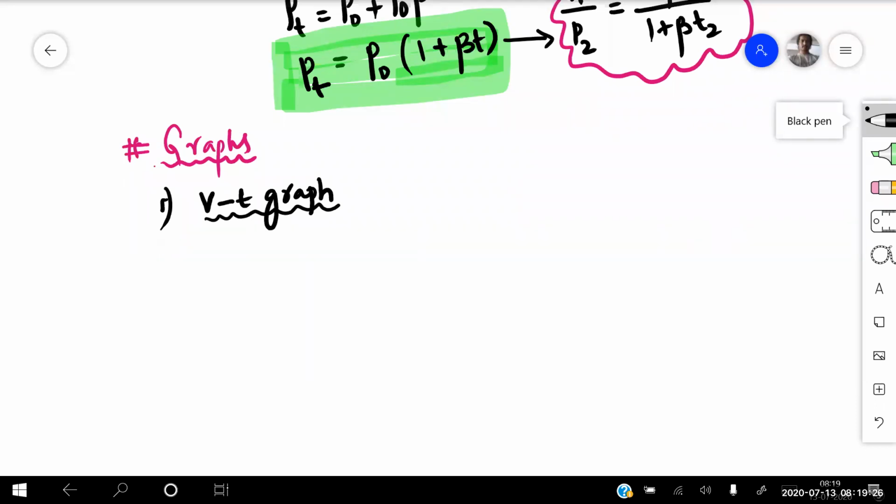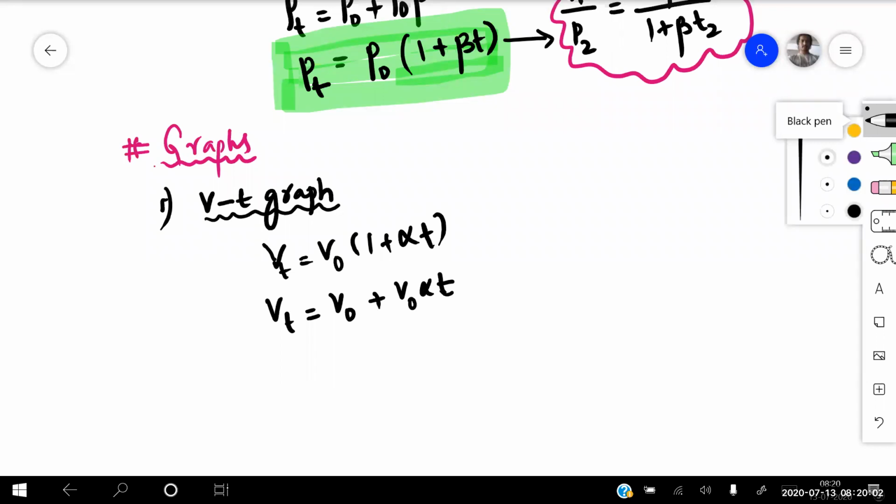V at T degree centigrade, how much did I get? Vt is equal to V naught into (1 + alpha T). Comparing this with the straight line equation, y = mx + c, we will get a straight line, but not passing through the origin. That means if I simplify this further, I'll write it as V at T degree centigrade is equal to V naught plus V naught into alpha into T.